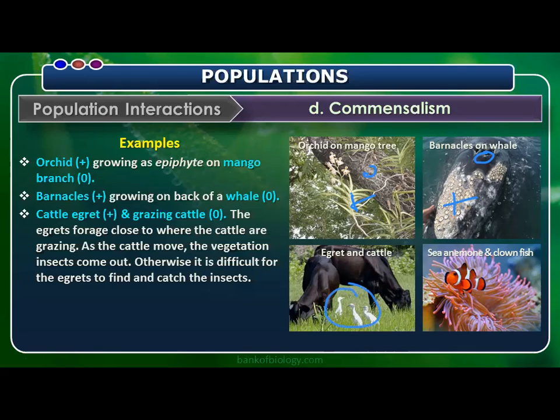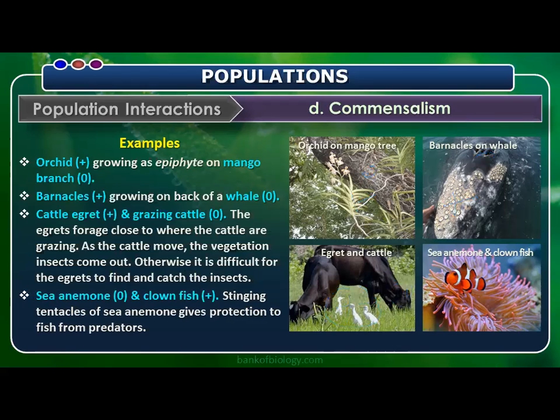You see this? Okay, so this is 0. Sorry, this is plus. Nothing happens to the cattle. They go their own way. As the cattle move, the vegetation insects come out. Otherwise, it is difficult for the egrets to find and catch the insects. So that we call commensalism. In all these cases, what you can see, one is benefited, the other is neither benefited nor affected. Only thing you have to remember is who is benefiting and who is not affected.